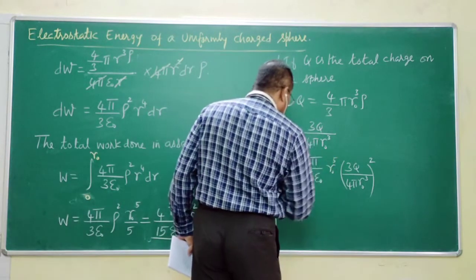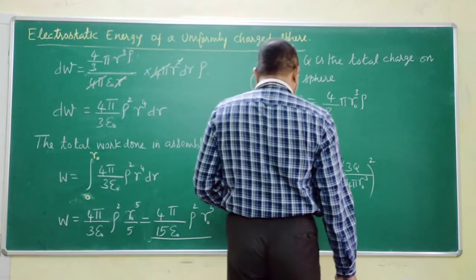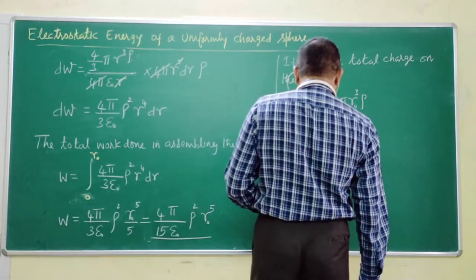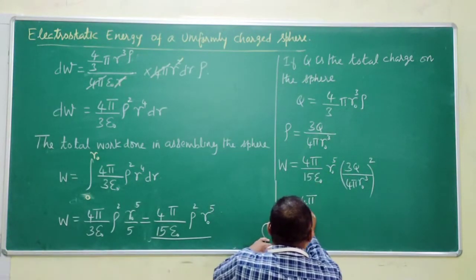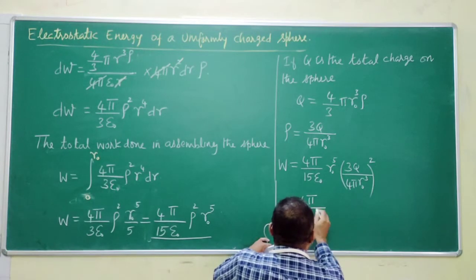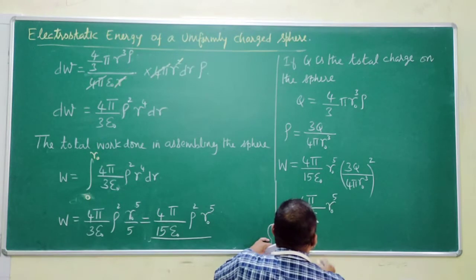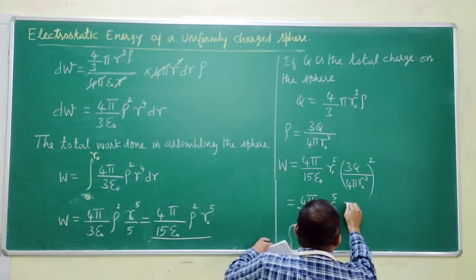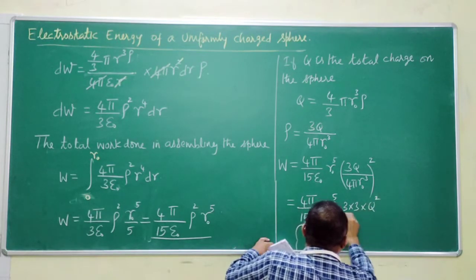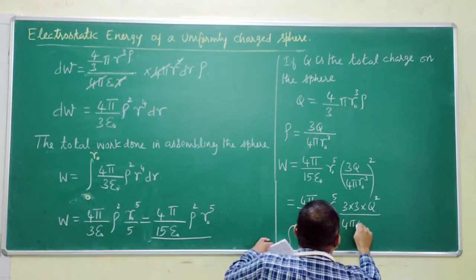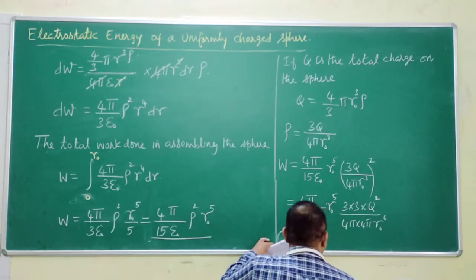I will strike off 4 pi. Let me write it like this: 4 pi by 15 epsilon naught r naught power 5, times 3 into 3 into Q squared divided by 4 pi into 4 pi r naught to power 6.